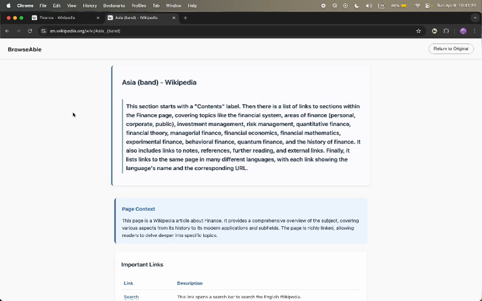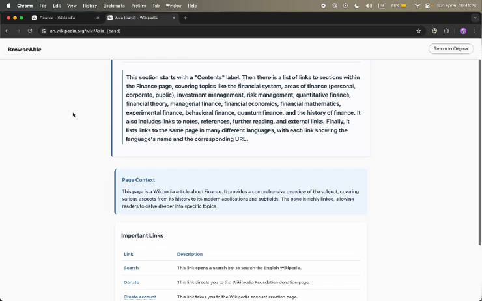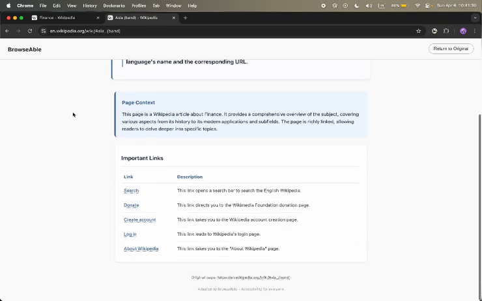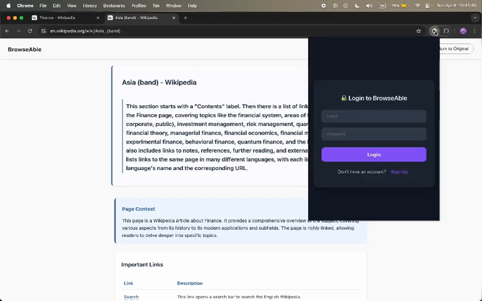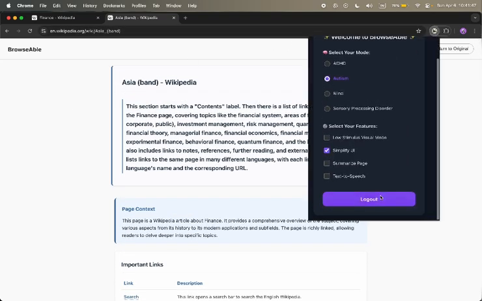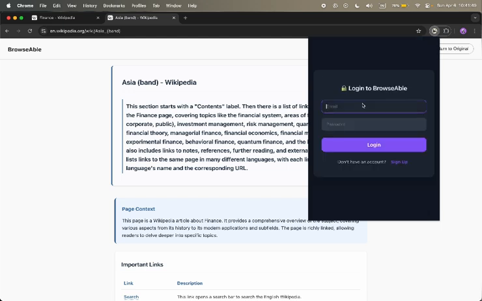Since the user is autistic, we are giving a small summary of the content on the page as well as a page context in case the user is not able to comprehend the summary. At the bottom, we have the important links to keep the page navigable. These are only the top 5 relevant links to keep it simple and comprehensible. So this was an example of a user with autism.